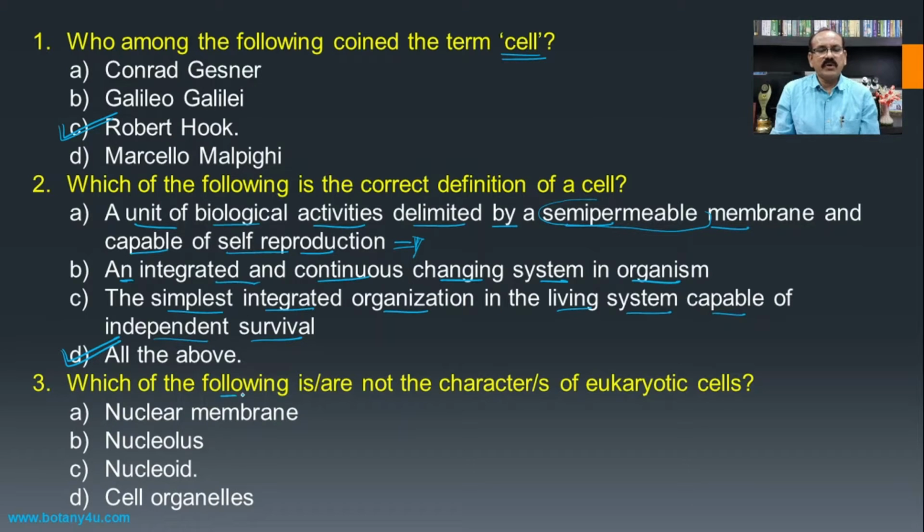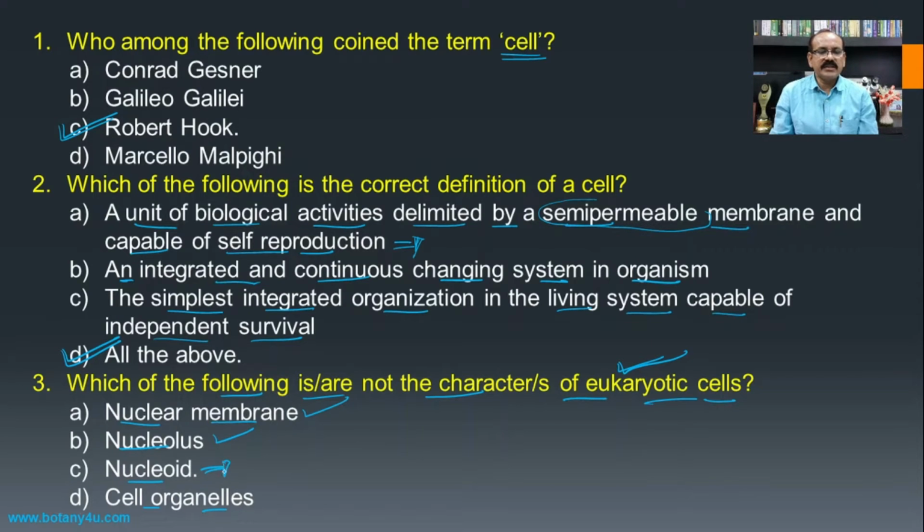Then which of the following is are not characters of the eukaryotic cell? Presence of nuclear membrane, nucleolus, nucleoid and cell organelles. If you see the presence of nuclear membrane, it indicates the true nucleus, and the presence of the true nucleus is a characteristic feature of the eukaryotic cell. Then presence of nucleolus in the nucleus again is a characteristic feature of the eukaryotic cell.